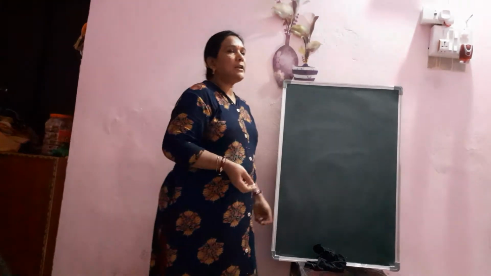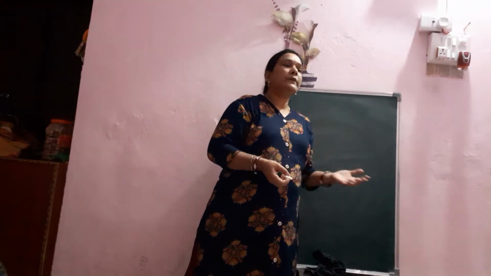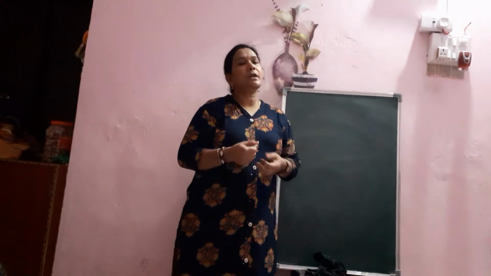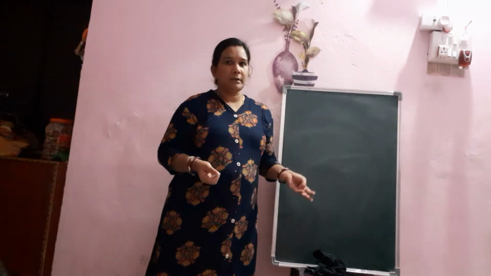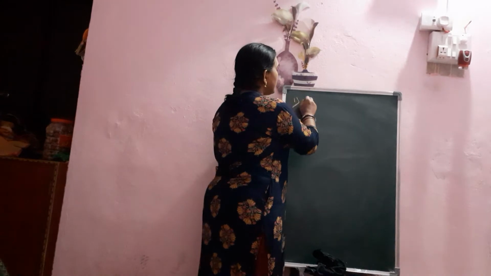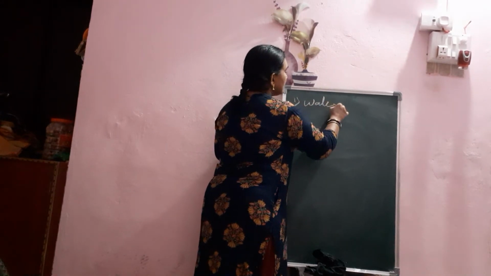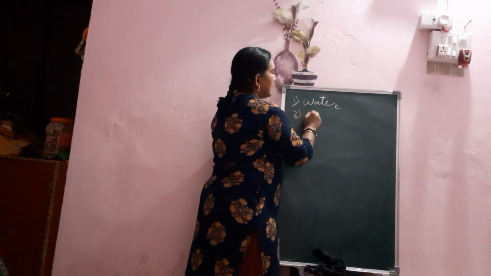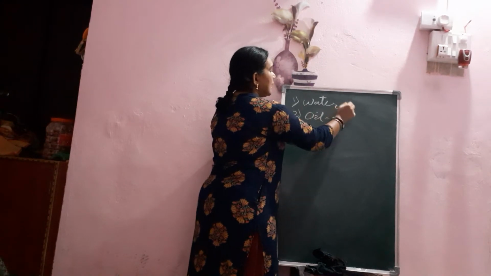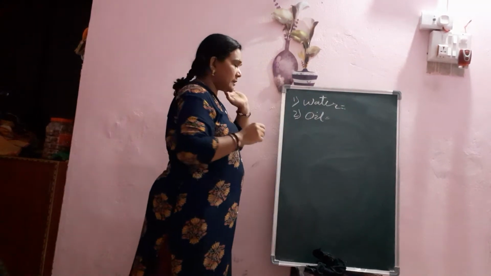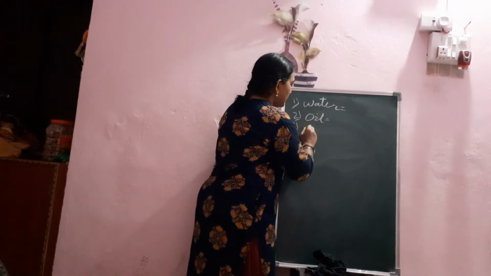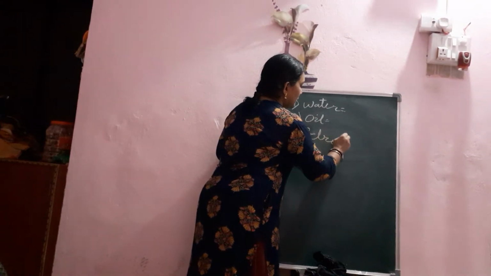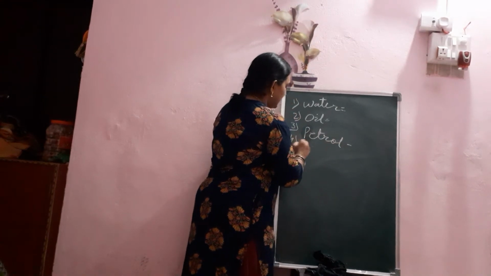So first of all, tell me which kind of liquids we are using in our day-to-day life. First, we use water. Secondly, we use oil. Yes, every day these liquids are required. Thirdly, we use petrol. Fourthly, diesel.